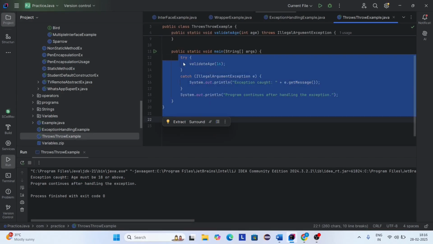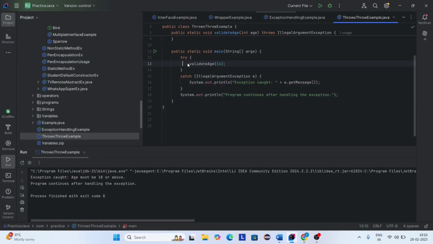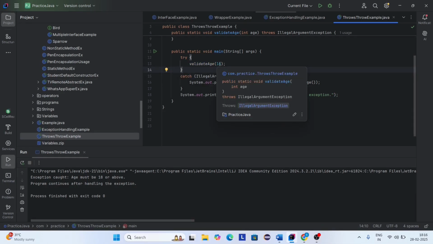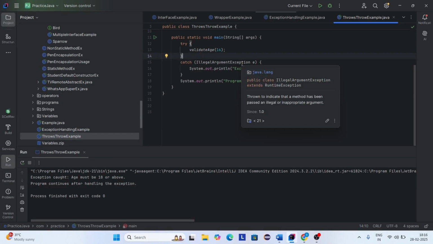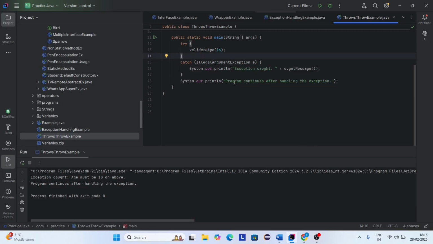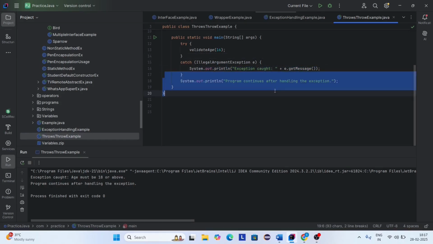And inside the main block, I am writing a try block and a catch block. Inside the try block, I am calling the method with an invalid age. Here I am giving the age 16. Since 16 is less than 18, it will throw an exception. The catch block will catch the exception thrown by validateAge, so it prints the exception message. And this line will execute after handling the exception.